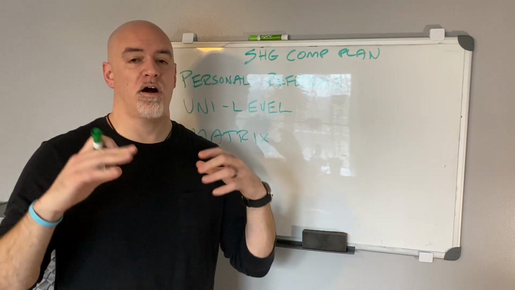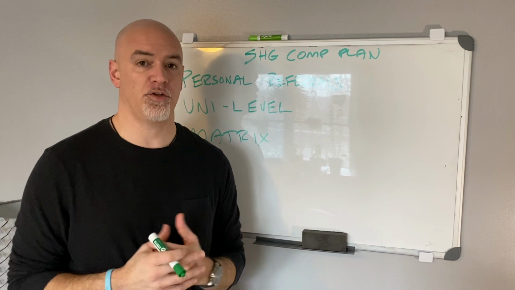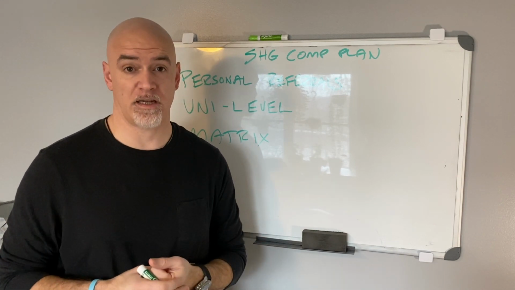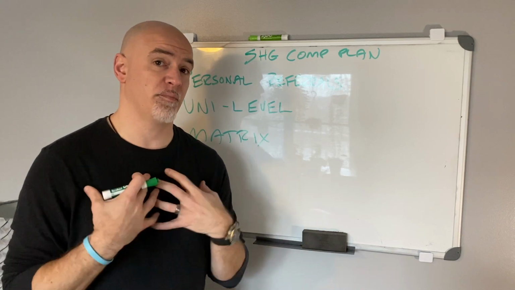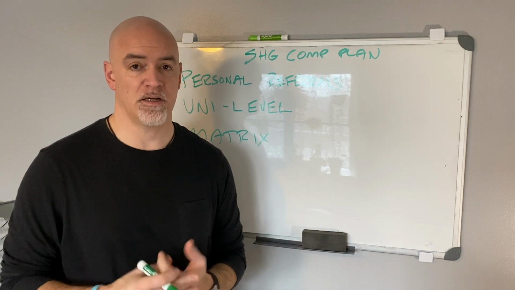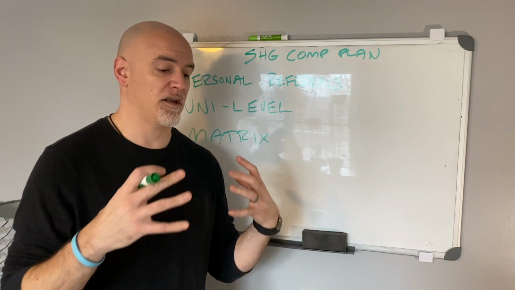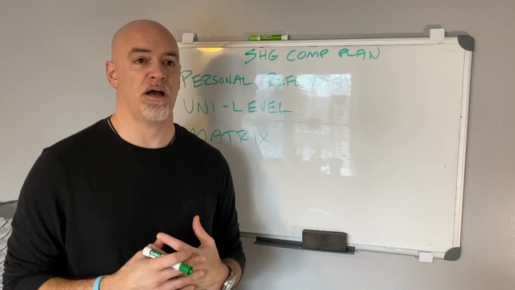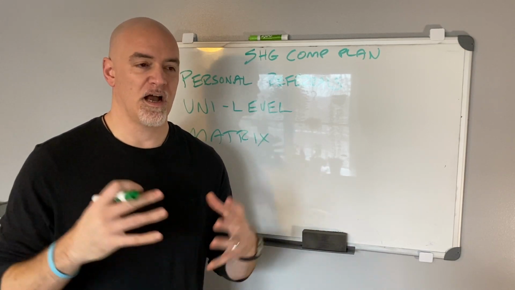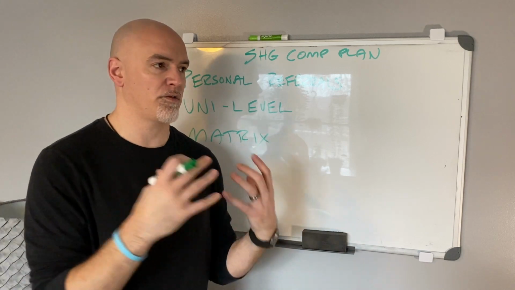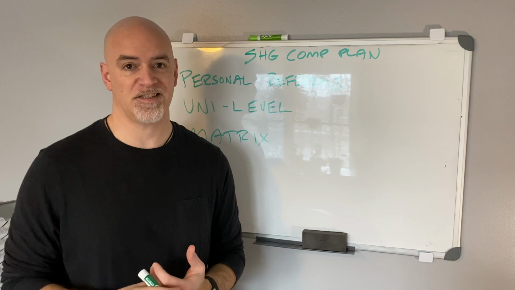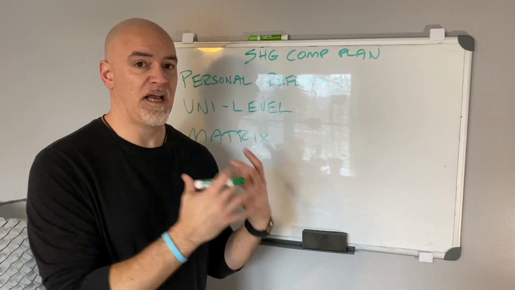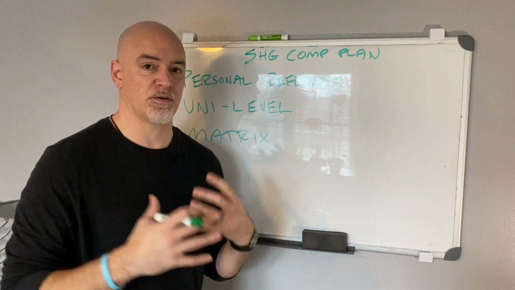Now, there are 10 different ways you can earn from the compensation plan inside of Savings Highway Global. I'm only going to cover a handful of those. Literally for me, as an emerging leader inside of Savings Highway Global, we're going to look at the top things that I look at, which is really the big rocks, the big nuggets. How do you earn? When do you earn? Those sort of things. What should be important to you that you need to know and understand so you can really attack and get this comp plan so it makes sense to you.